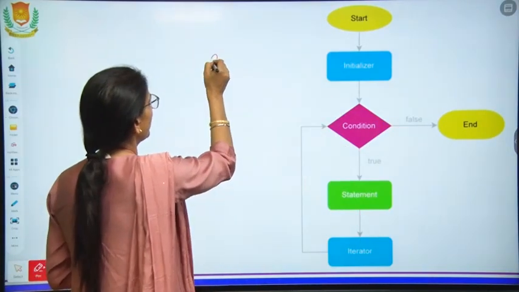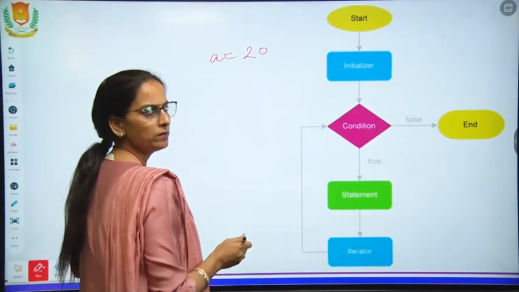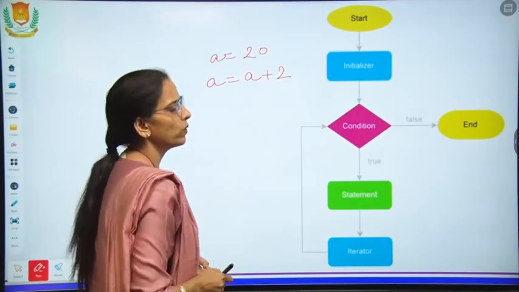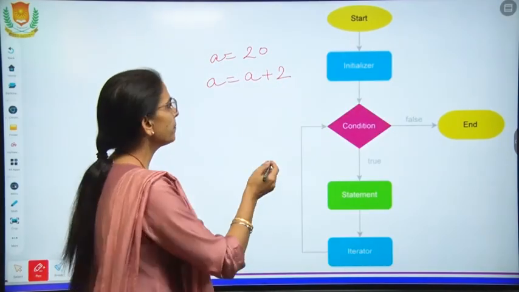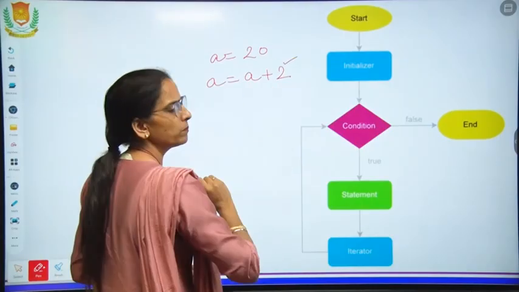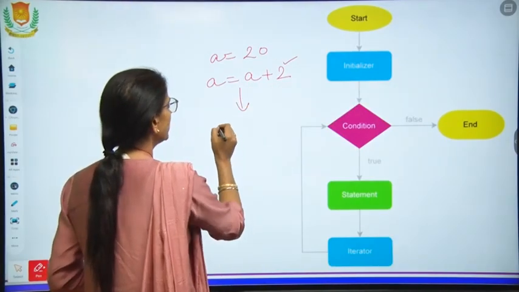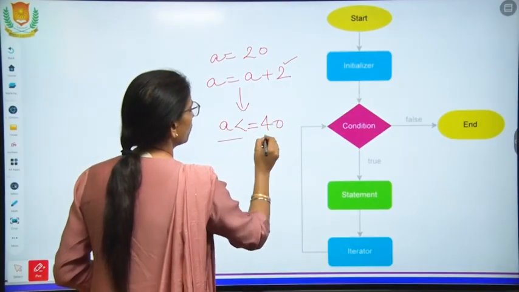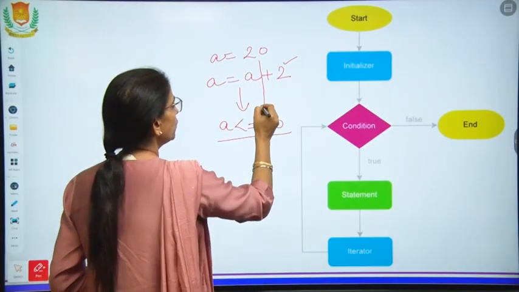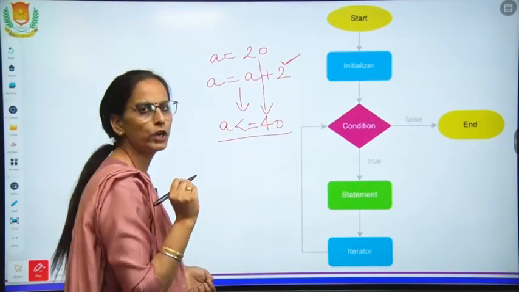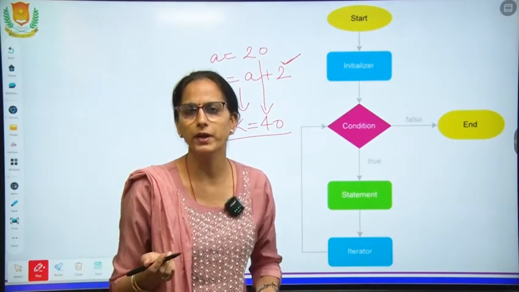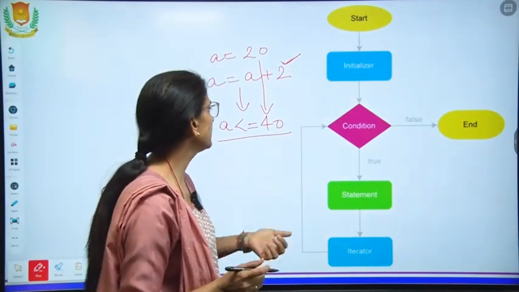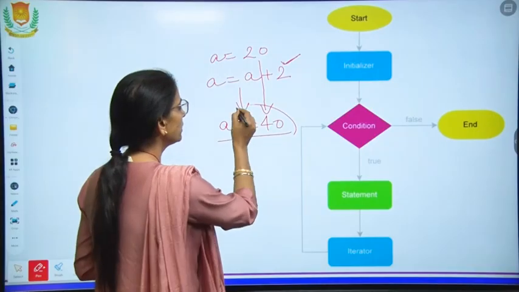I will write it again. a equals 20. Then at every level a equals a plus 2. At every step the value will be incremented by 2. And what is the termination condition? Till a is less than or equal to 40. So, from 20 to 40 it will be incremented by 2, and then the value will be printed: 20, 22, 24, 26, 28, 30. In this way, we will come to the termination condition.